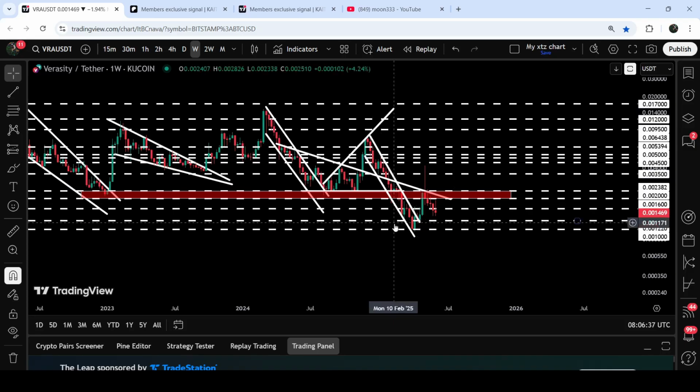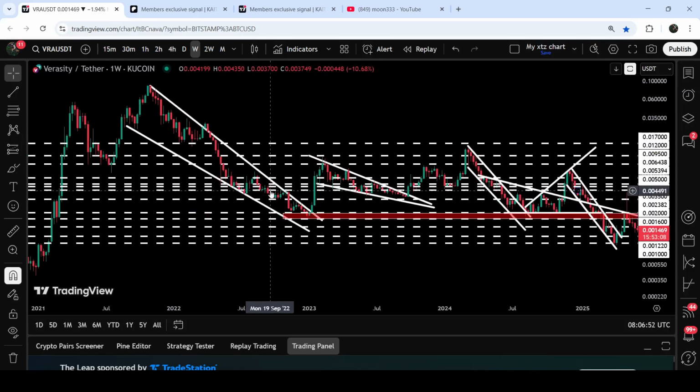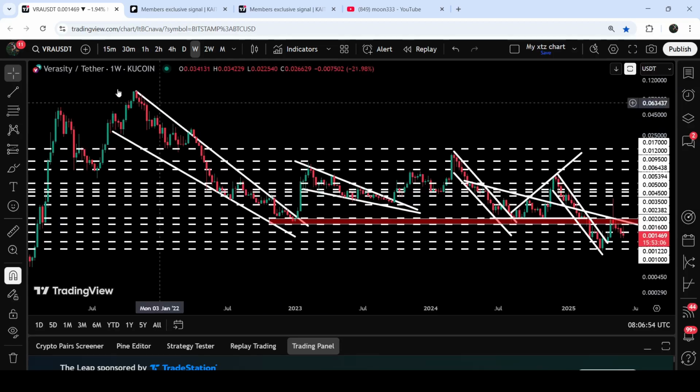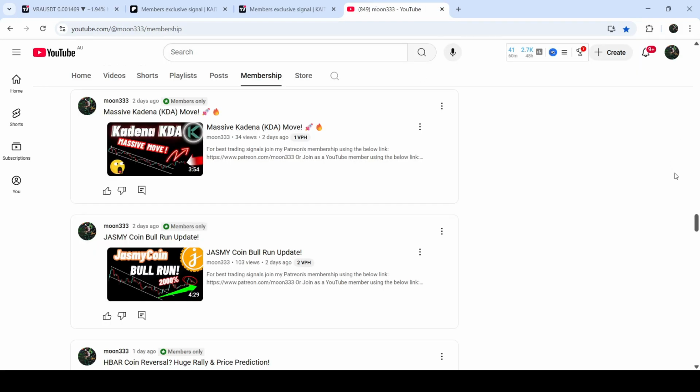And by the way, the technical target for the breakout from this channel is here at the top of the channel. That is approximately at $0.008. But in my opinion, it can also hit this long-term resistance of $0.0095 as well. Now, if we take a look at this previous breakout from this big and long-term falling wedge pattern, then the long-term target for the breakout from this wedge is here at the top of the wedge. That is somewhere between 9 cents to 10 cents. So this was the update so far.